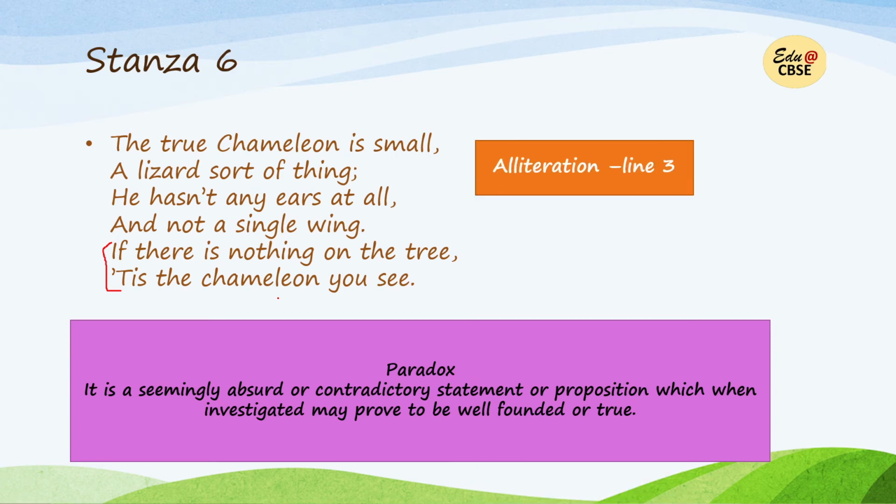Then alliteration in line 3. In line 3 we have the her sound alliterating here. Then consonance in line 4. In line 4, what is the consonant here? And not a single wing. So we have the n sound here. This is the n sound that is repeating.